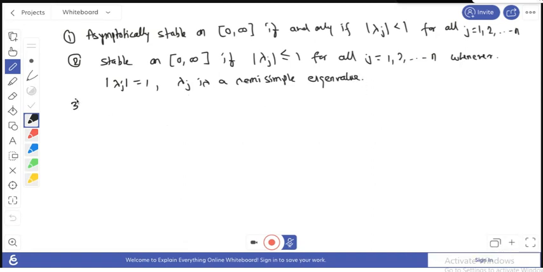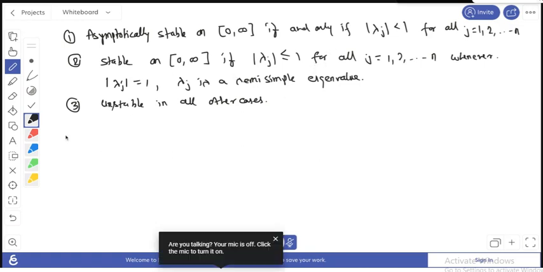And the third result is that the system is always unstable in all other cases. This means if any lambda j has modulus greater than 1, in that sense the system is unstable. Here you note the remark for the Floquet theorem.